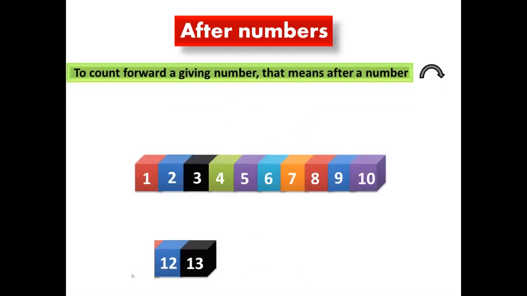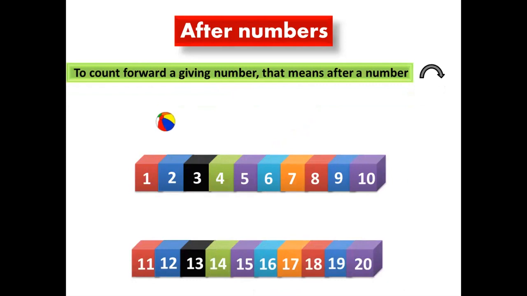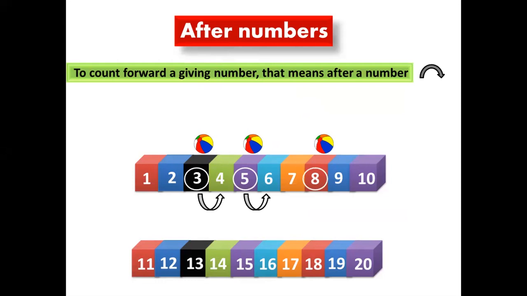Here we have numbers till 20. And here we have this ball. This ball on number 3. What comes after 3? I count forward. After 3, 4. And here next ball on number 5. After 5, 6. Yes. And here, what comes after 8? 9. Yes. I count forward. I find the number forward.